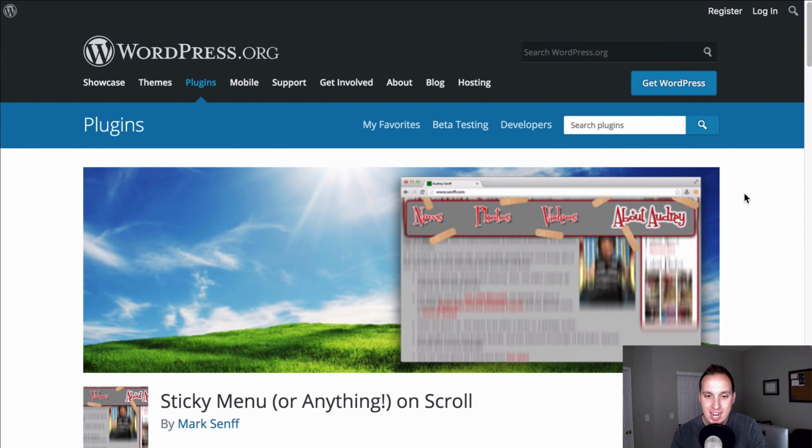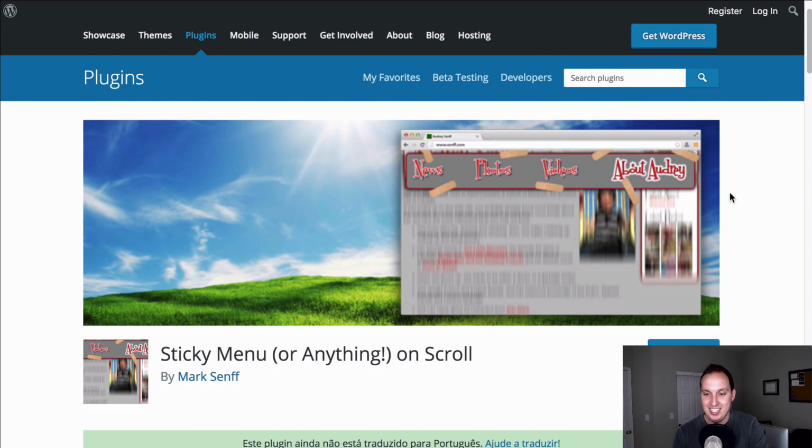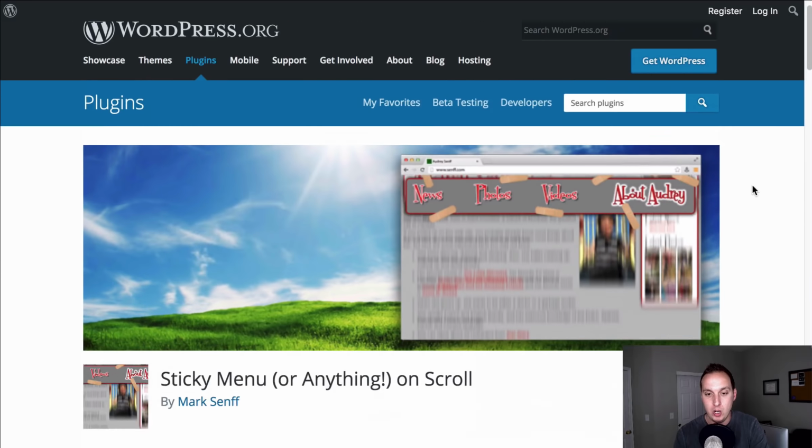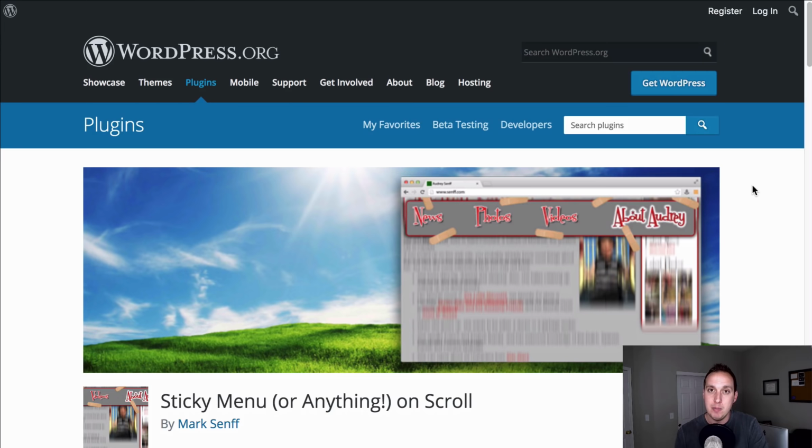The next plugin I want to highlight is called the Sticky Menu or Anything on Scroll plugin. This plugin is awesome. Now you'll have to look past the featured image because it's kind of a janky looking image, but this plugin is great. It's also really highly rated as well. What this does is any element that you want can be sticky when you scroll down a page.